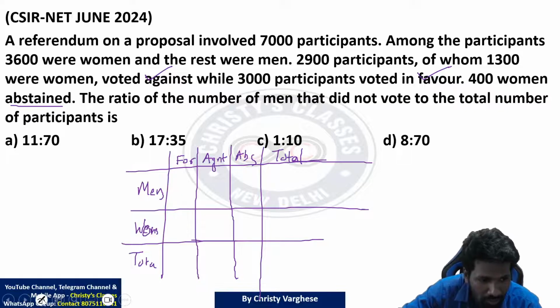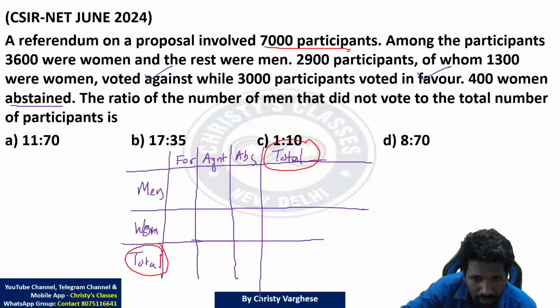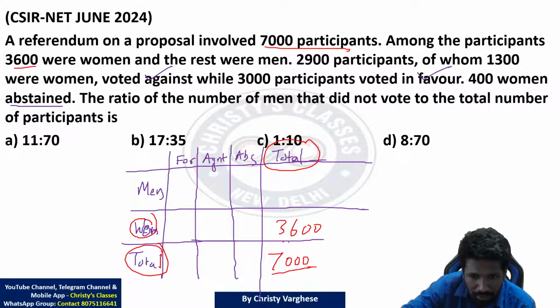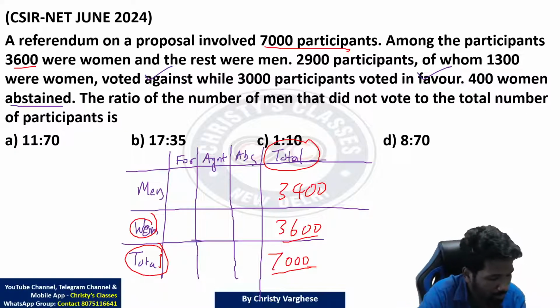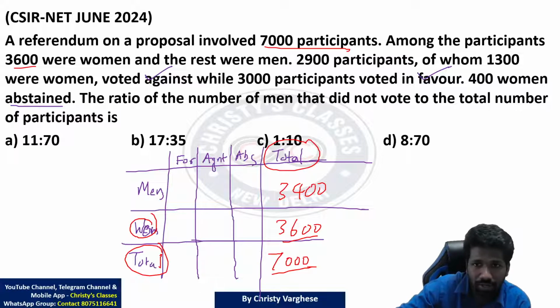Now fill the table, you will get clarity. There were 7,000 participants in total, so total will be 7,000. Total sample space is 7,000. Among the participants, 3,600 were women, so women total is 3,600. The rest should be men, right? 7,000 minus 3,600, 3,400 will be the total men. Is this clear to all of you? Please respond. Now what else is given?